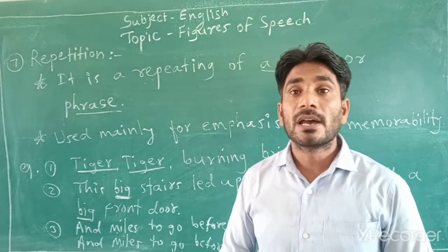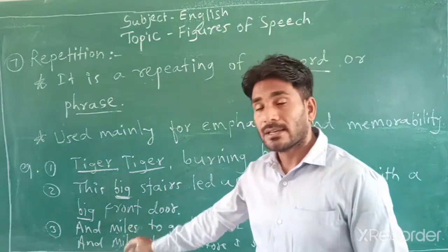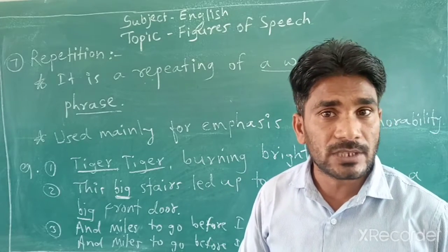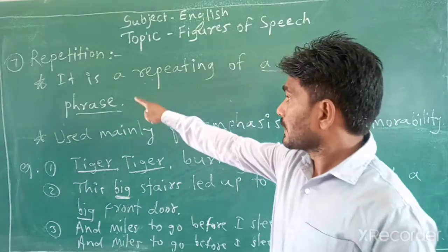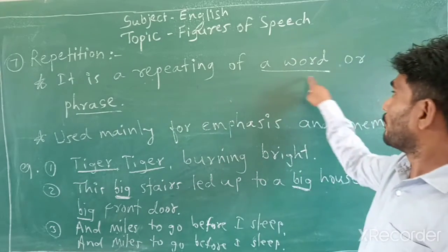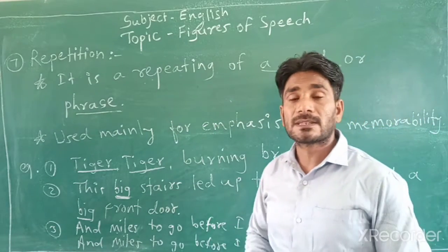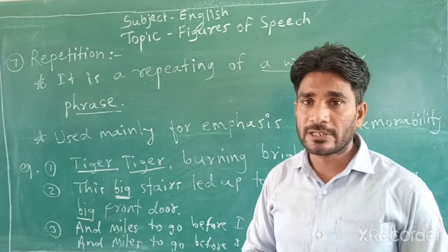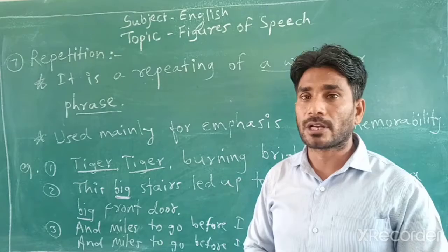So this figure of speech is called repetition. Got it? Alliteration we have done already.